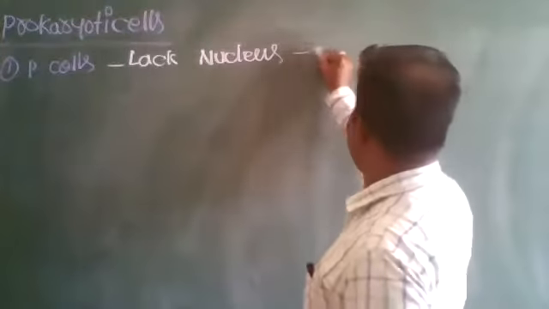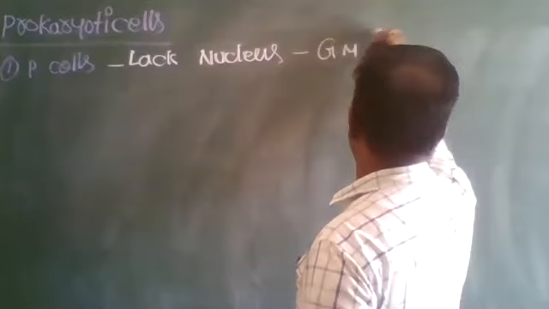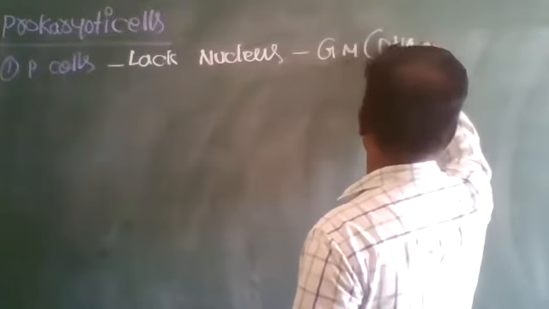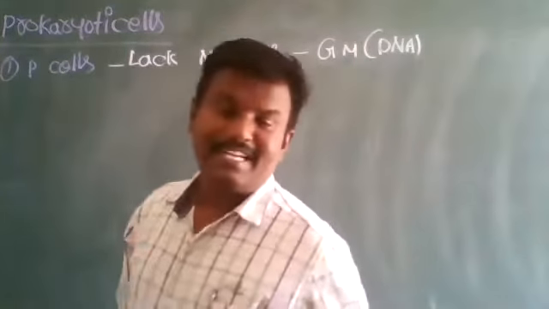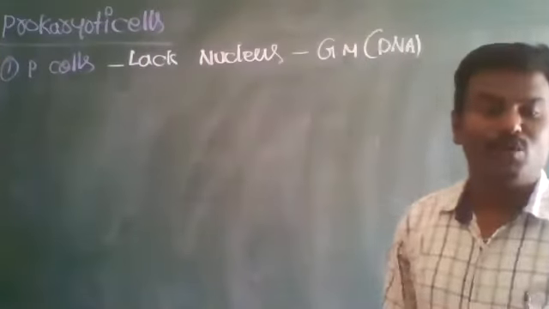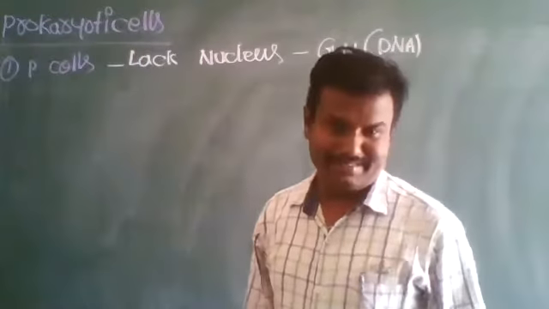Hence, the genetic material, that is DNA, is located in the cytoplasm without any membrane.